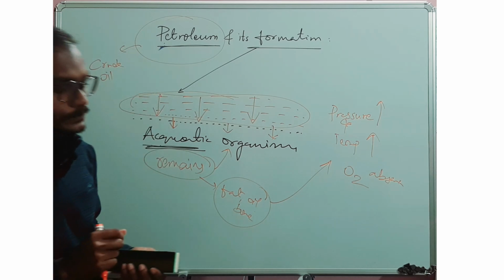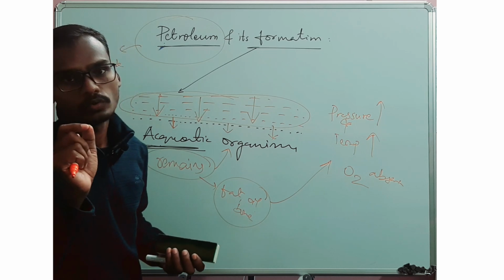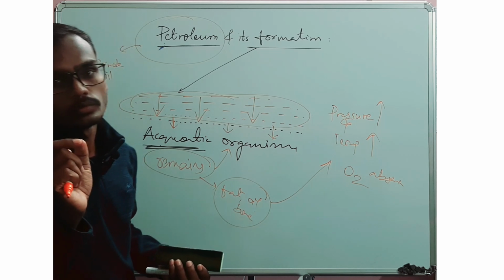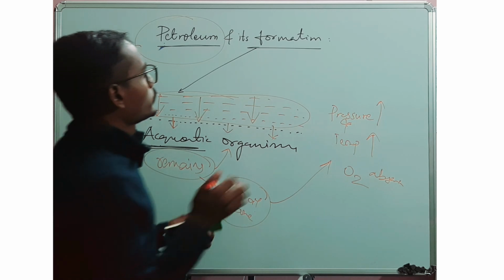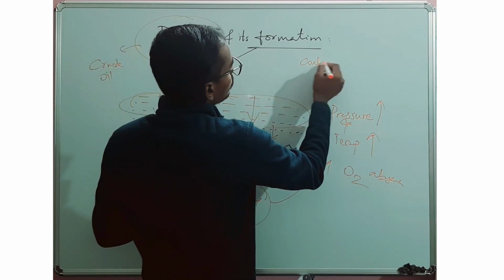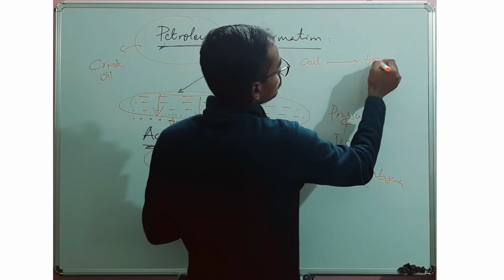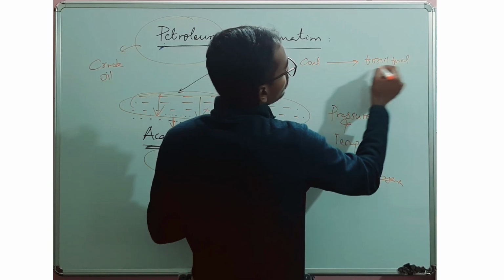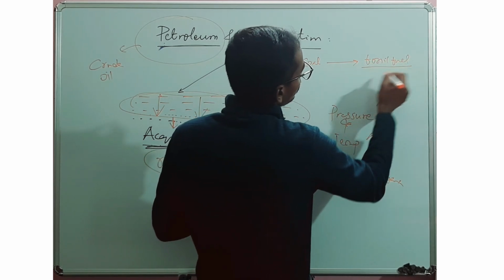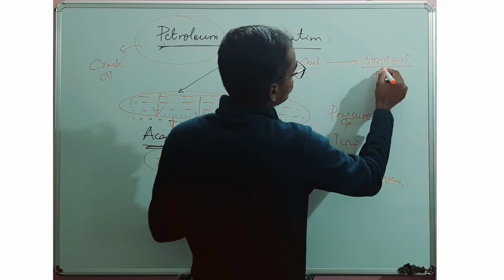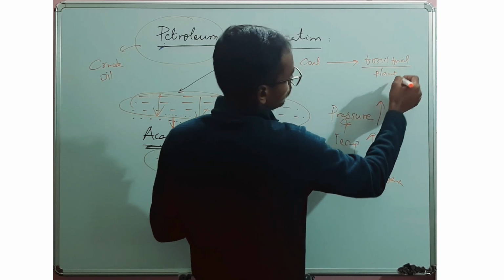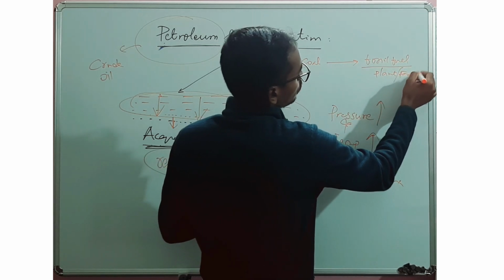And one more thing. One more note point I would like to mention here. Coal is also a fossil fuel, we know, because the source for coal is plants, meaning forests collectively.